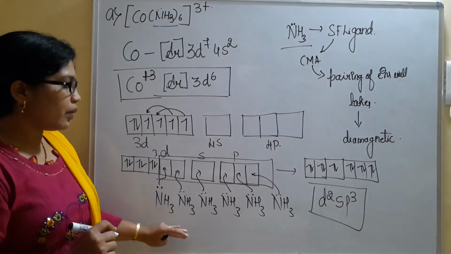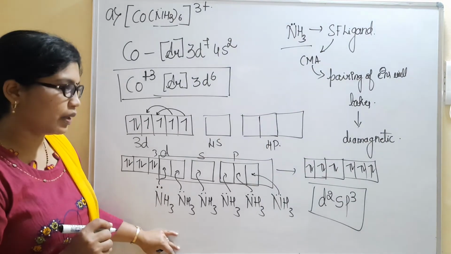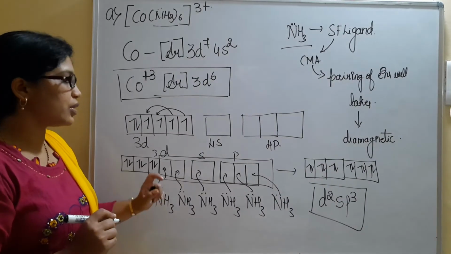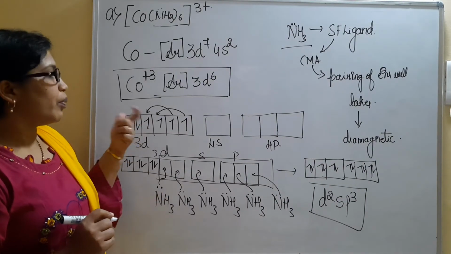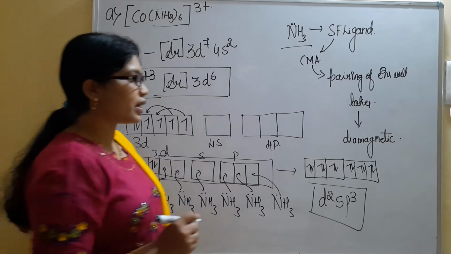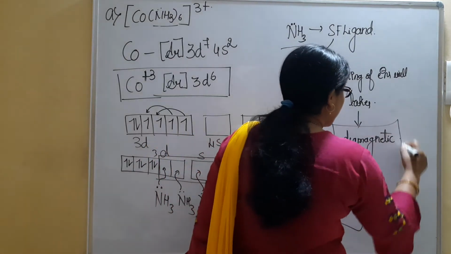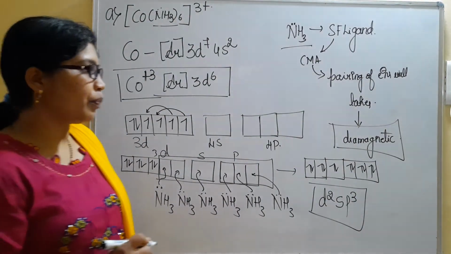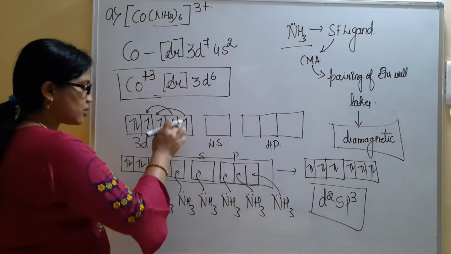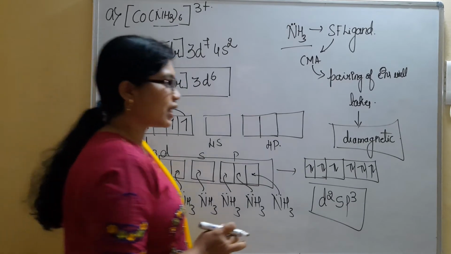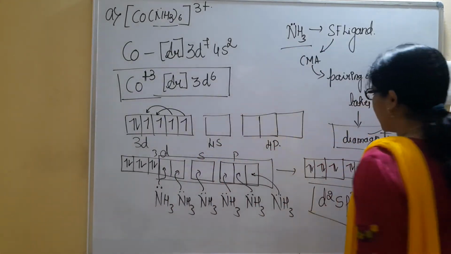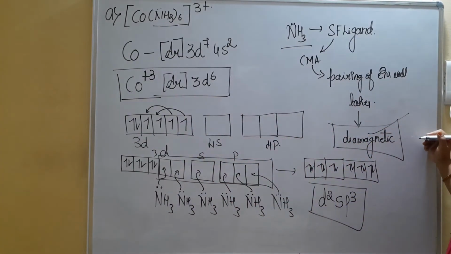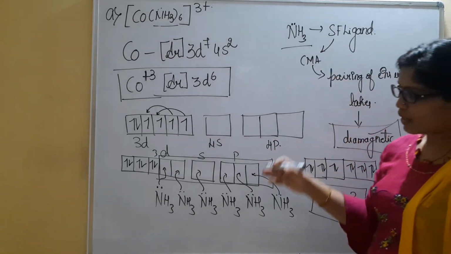d2sp3 is the hybridization for this complex. We have to understand the shape as well as the magnetic property for this one. As I told you, whenever strong field ligands approach the central metal atom, pairing of electrons takes place. Once pairing of electrons takes place, the complex will always be diamagnetic in nature. So this is all about the example.